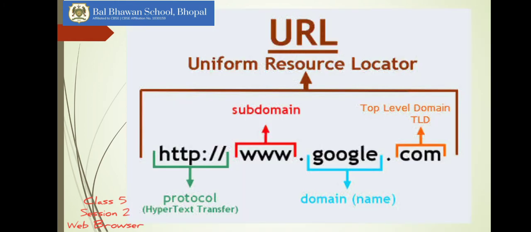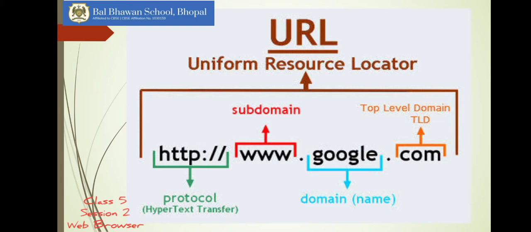Now, what is a URL? URL is basically a unique address of any web page. For example, if you will visit your school website, that is balbhavan.ac.in, you will click on any of the hyperlink or any of the tab given over there.